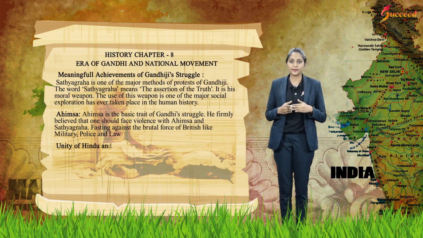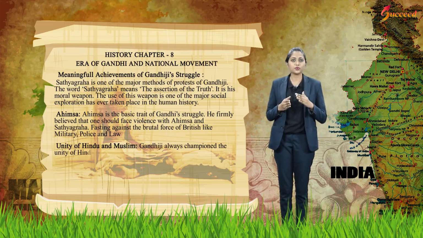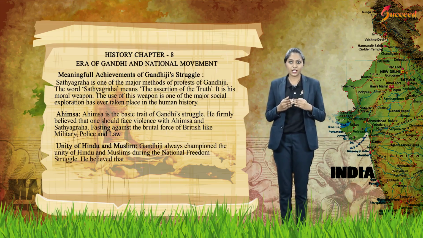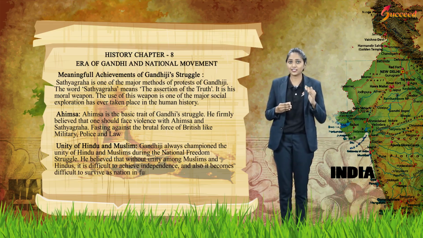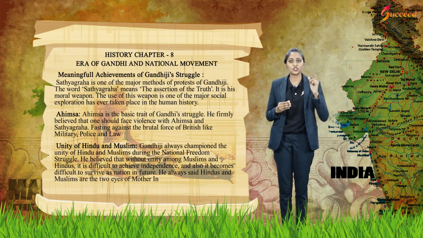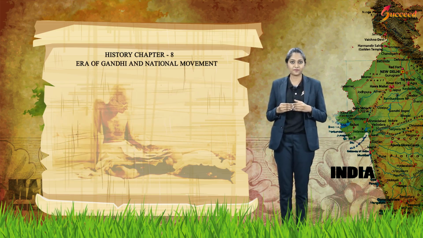Unity of Hindus and Muslims. Gandhiji always campaigned for the unity of Hindus and Muslims during the national freedom struggle. He believed that without unity among Muslims and Hindus, it is difficult to achieve independence and also difficult to survive as a nation in the future. He always said Hindus and Muslims are two eyes of Mother India.